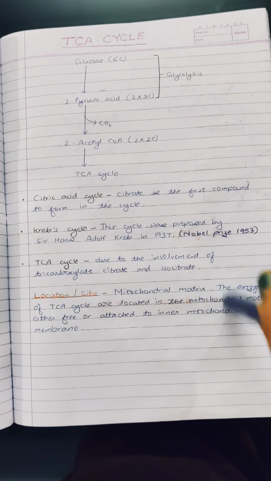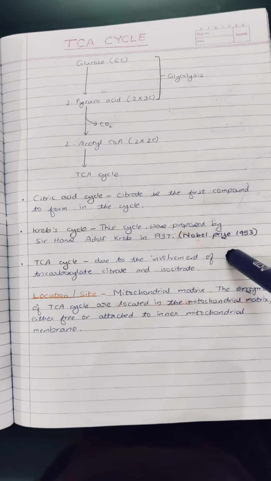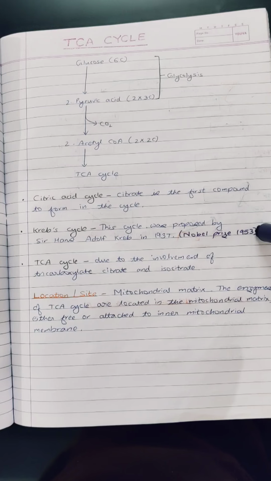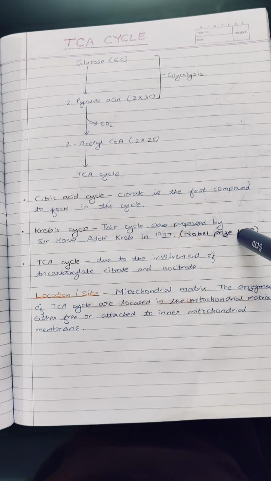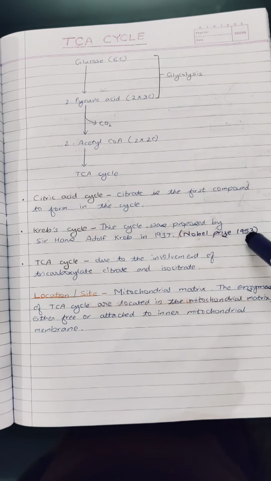It is also known as the TCA cycle, or tricarboxylic acid cycle, because of the presence of tricarboxylates, citrate and isocitrate, in the cycle. Another important point to note is that there is another pathway in biochemistry, the Krebs-Henseleit cycle, that is the urea cycle. So if a question is asked, write about the Krebs cycle or write about the Krebs-Henseleit cycle, these are two different cycles. Students usually confuse between these two in examinations, so it is important to note this point here.